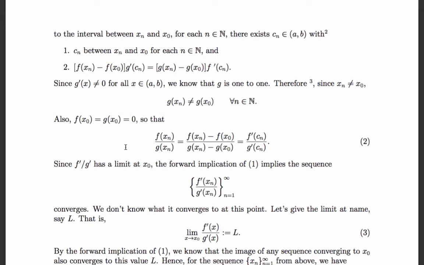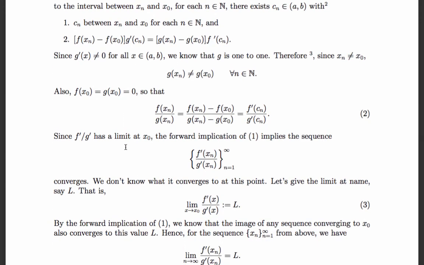Now, because xn converges to x naught, and Cn is sandwiched between xn and x naught, then Cn also converges to x naught.